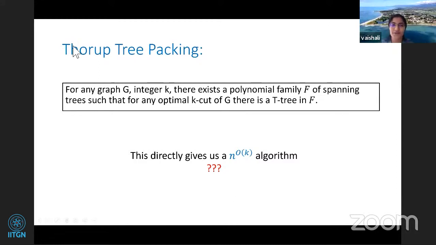So what Thorup's tree packing says is that there exists a polynomial family of spanning trees such that for any optimal k-cut of G, there is a tree in this family, and this family can be found in polynomial time. And so this was the exact algorithm. So using this is how Thorup got the exact algorithm, which runs in n to the power 2k time. Okay, so now let's move on to this.